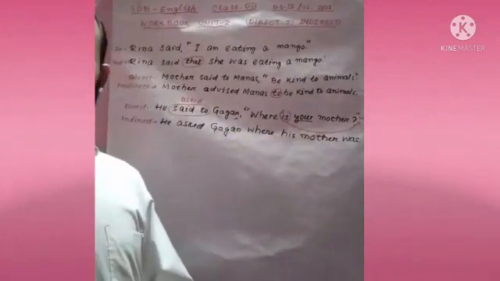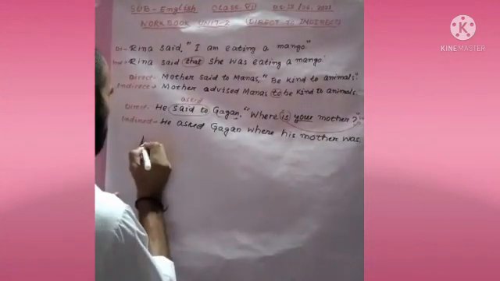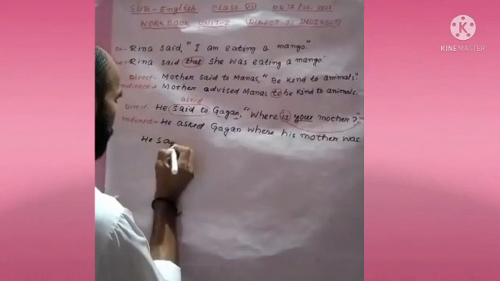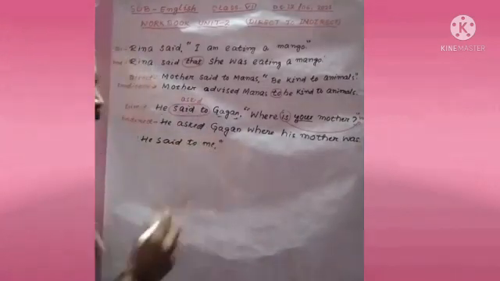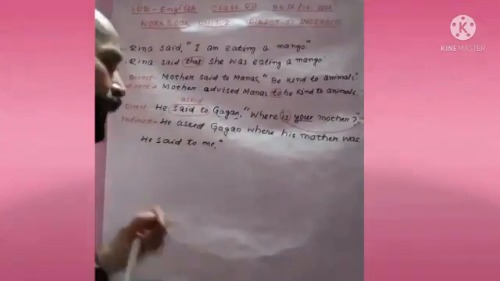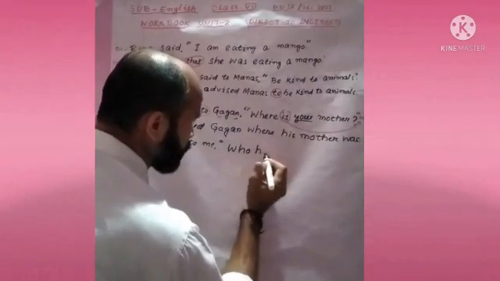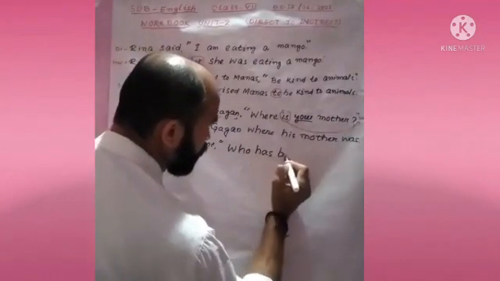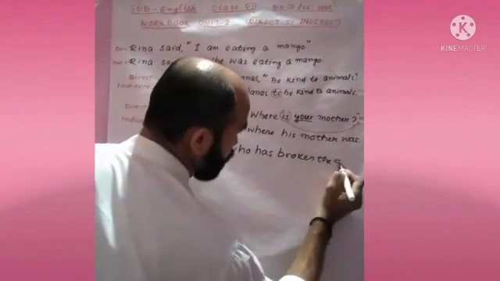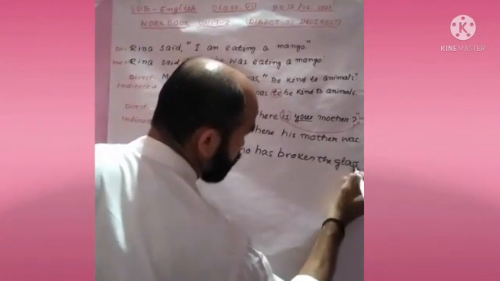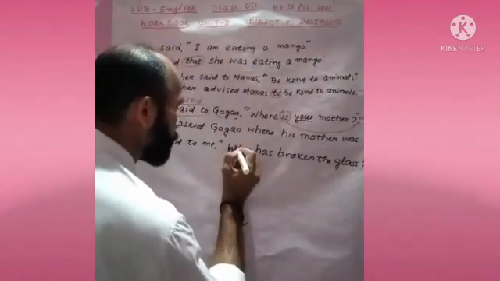The next one, he said to me, who has broken the glass? Question mark, inverted comma. Okay, W capital.